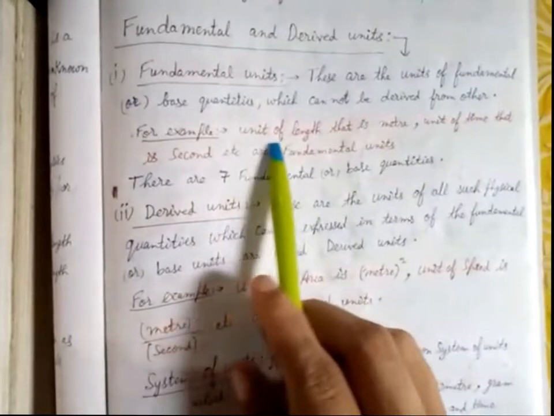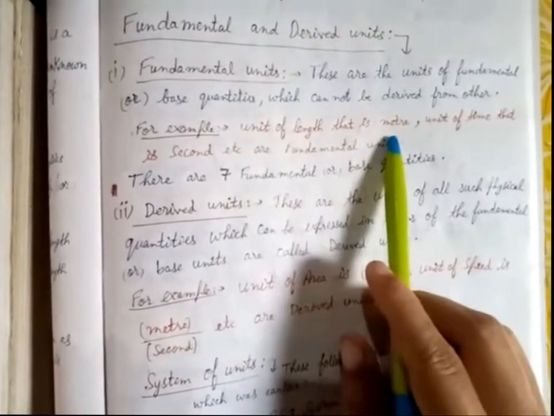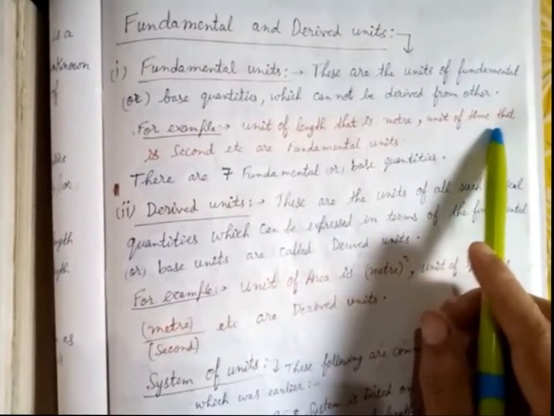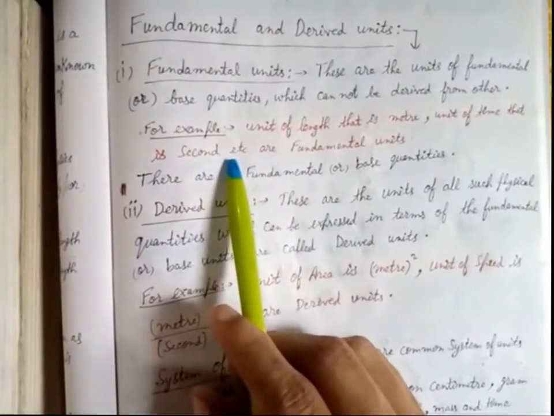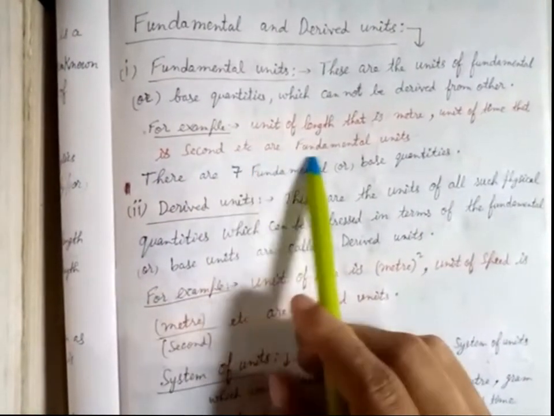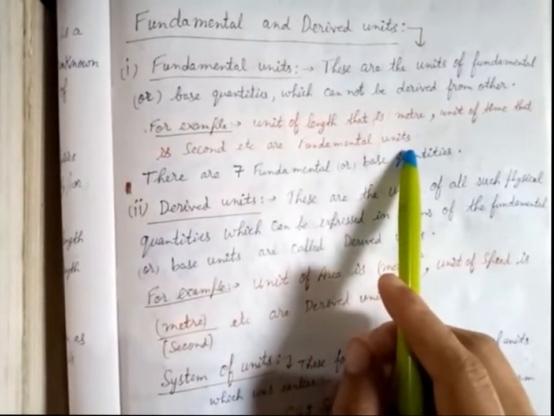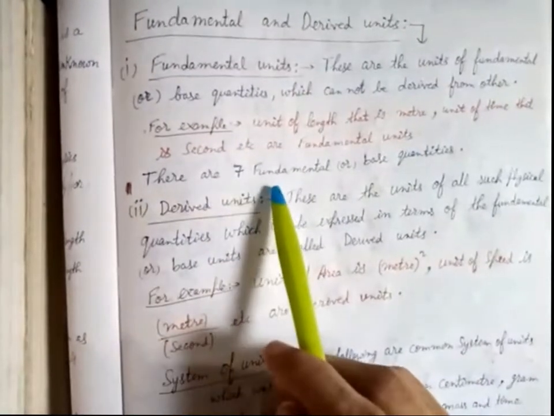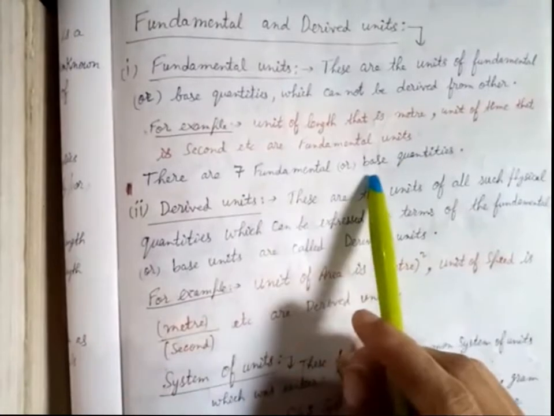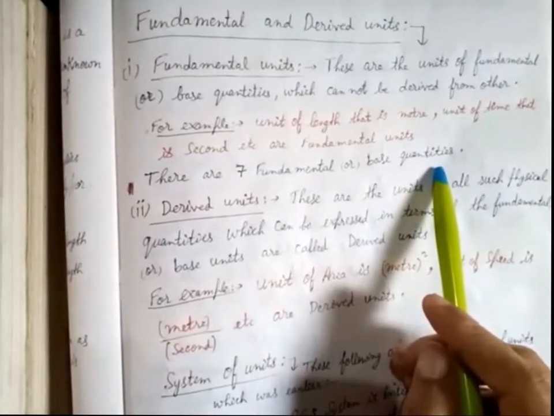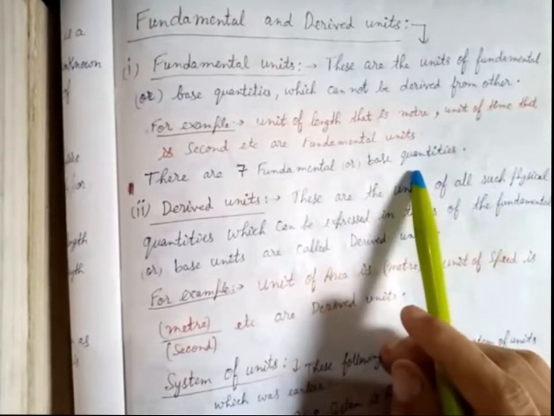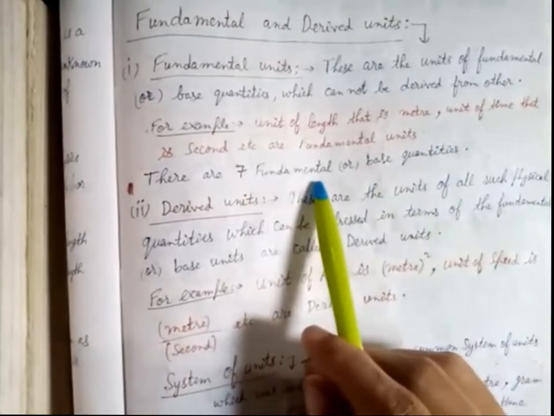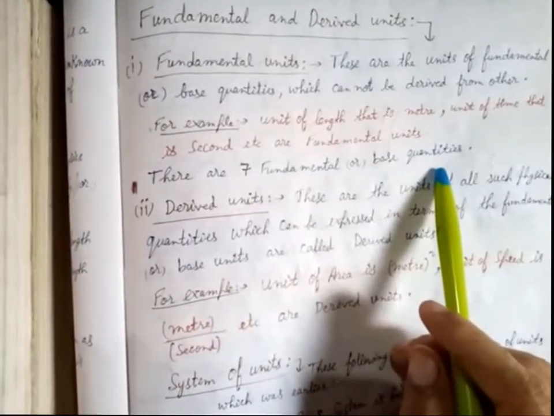For example, the unit of length, that is meter, the unit of time, that is second, the unit of mass, that is kilogram, kg, etc. are the fundamental units. There are 7 basic fundamental units or base quantities, which we will study in the coming topic.